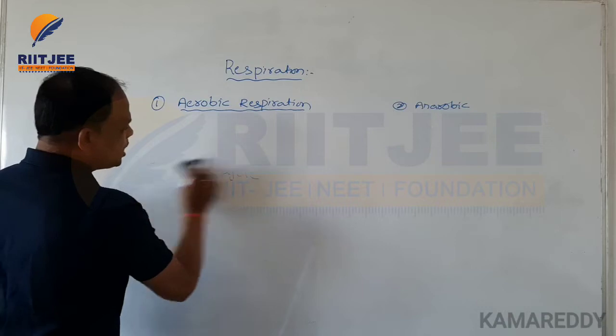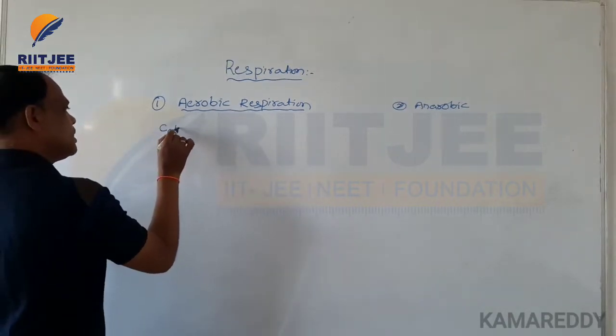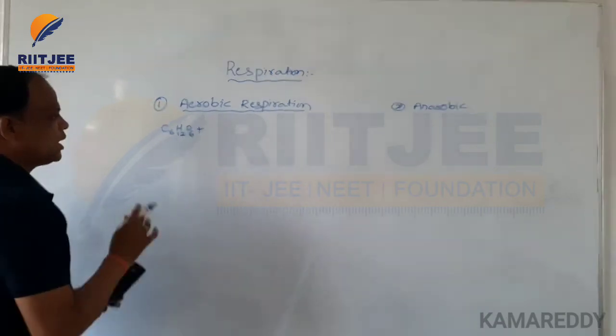Here is the equation of the aerobic respiration process: C6H12O6, this is glucose.